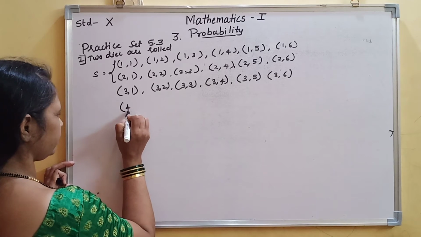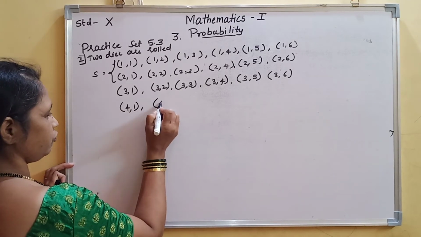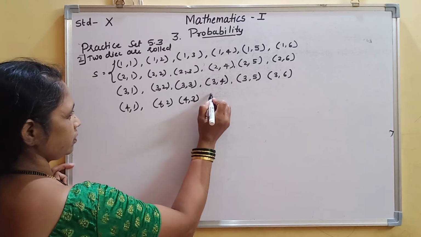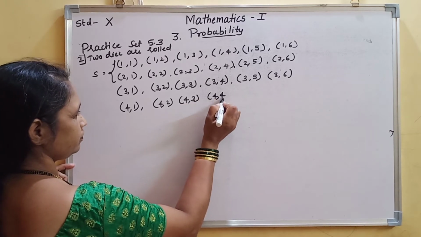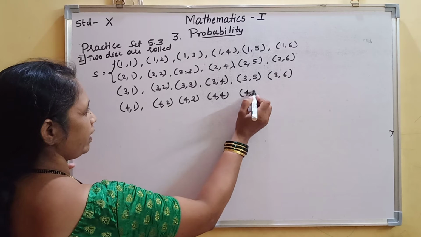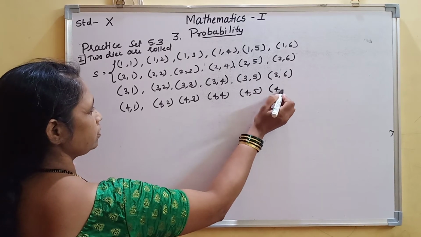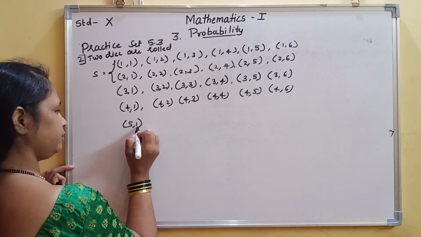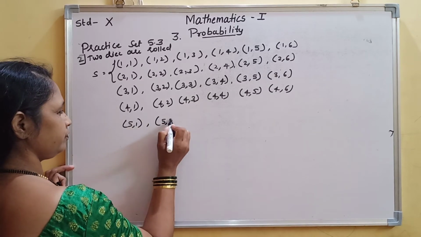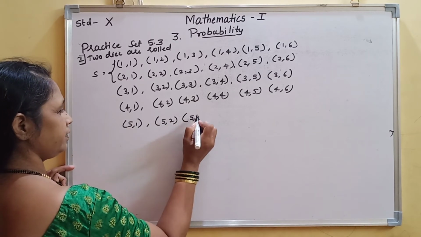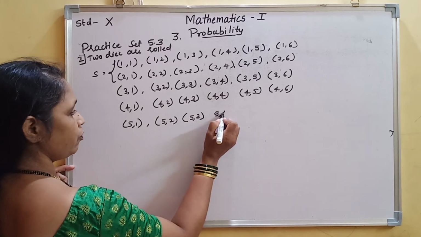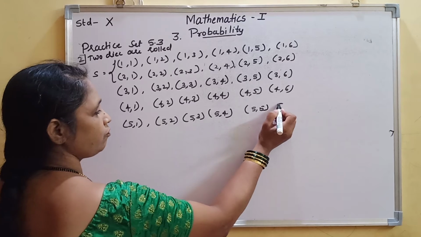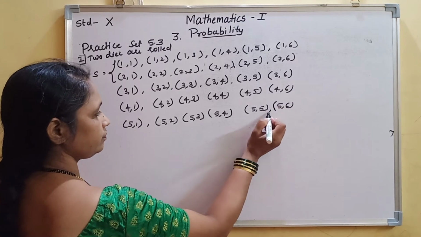After that 4,1; 4,2; 4,3; 4,4; 4,5; 4,6. Next is 5,1; 5,2; 5,3; 5,4; 5,5; 5,6.